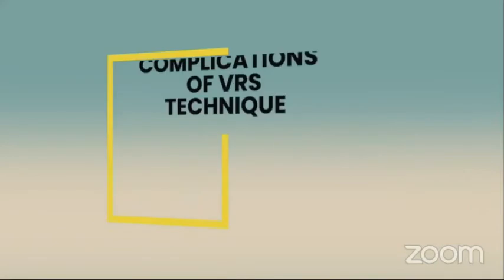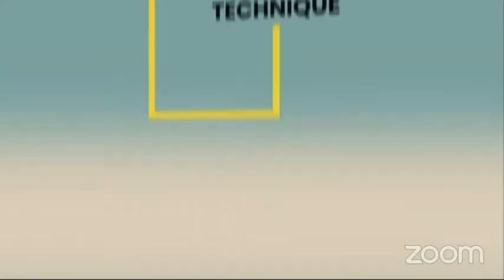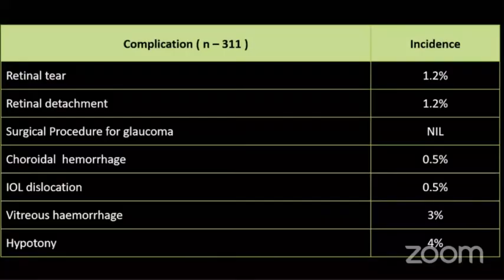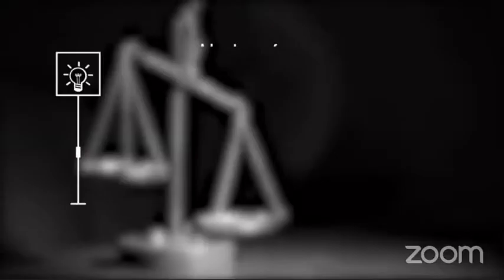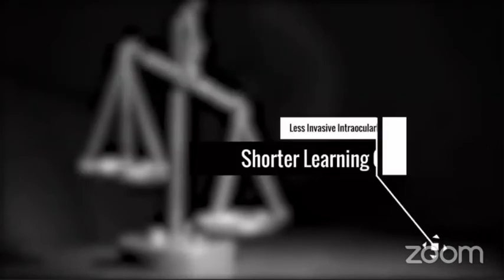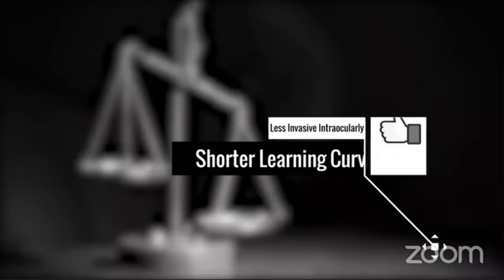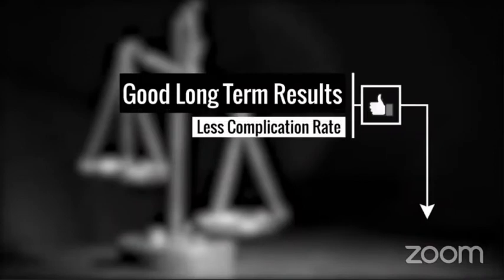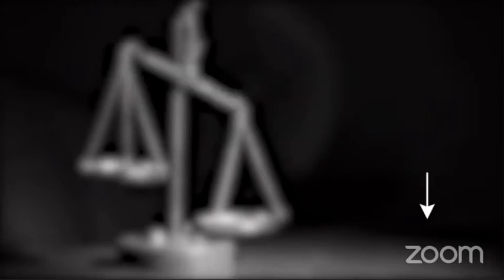Our experience with the VRS technique has been very encouraging, with complications like retinal detachment and IOL dislocation being extremely low in our 311 cases operated over a follow-up period of 2 years. The advantages of the VRS technique over the existing techniques is that it is less invasive intraocularly and has a shorter learning curve. This technique may easily be performed by anterior segment surgeons. It has shown good long-term results and a lower complication rate compared to other techniques and may serve as a simpler alternative to the existing ones.